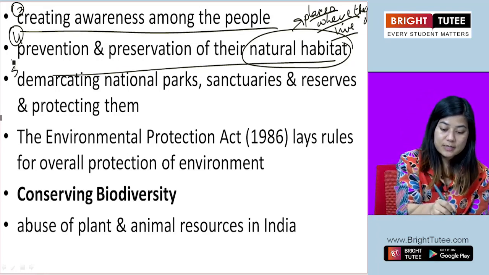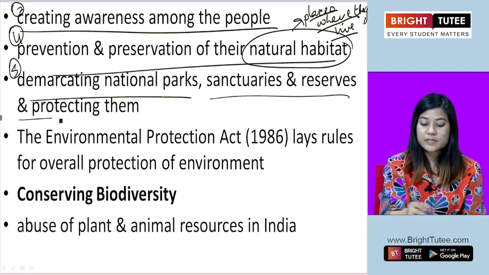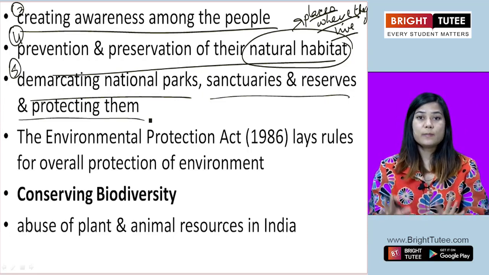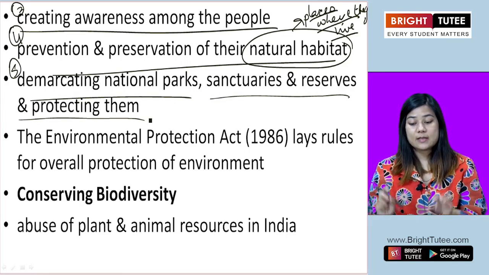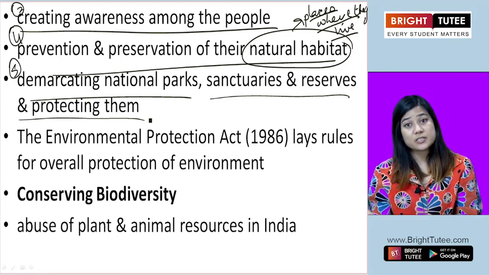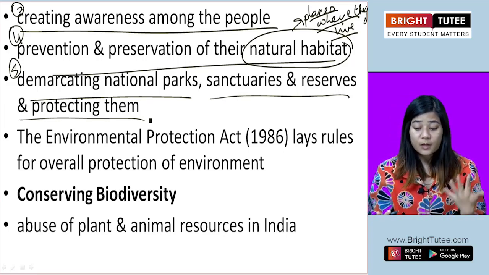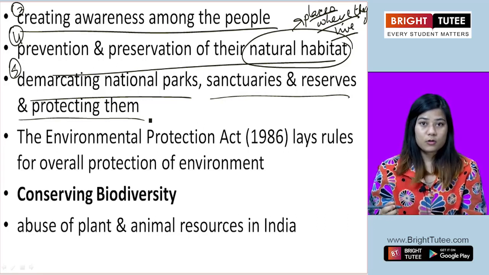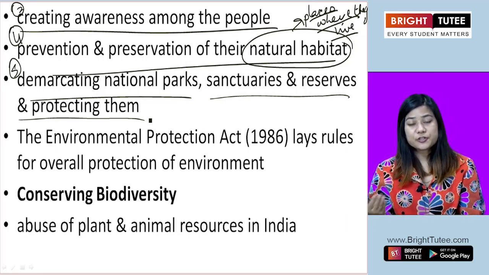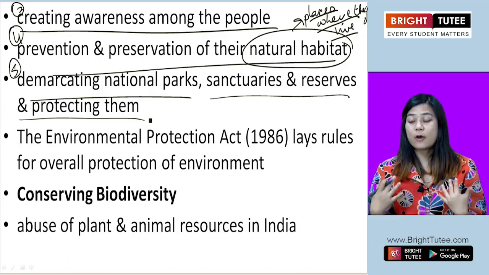The fifth is demarcating national parks, sanctuaries and reserves and protecting them. By creating national parks, wildlife sanctuaries and biosphere reserves, we can also conserve the wildlife. We have a law introduced by the government, and that law has to be followed by all of us.